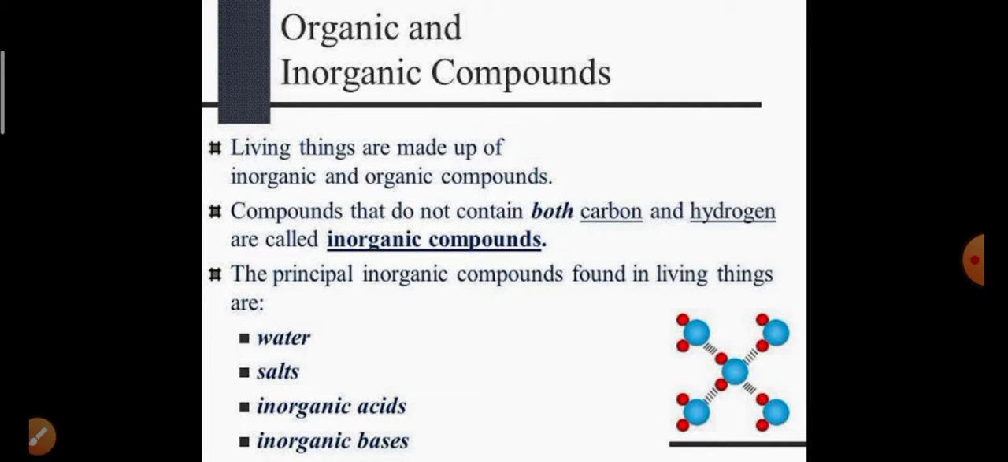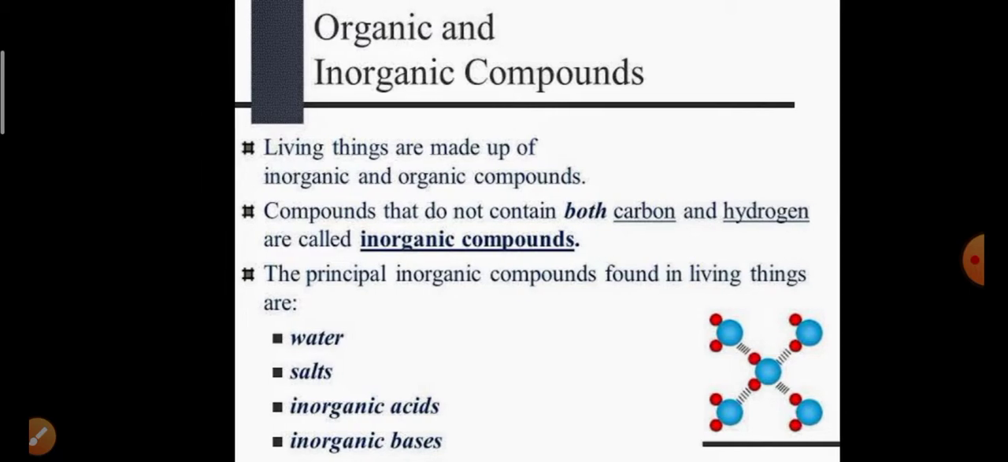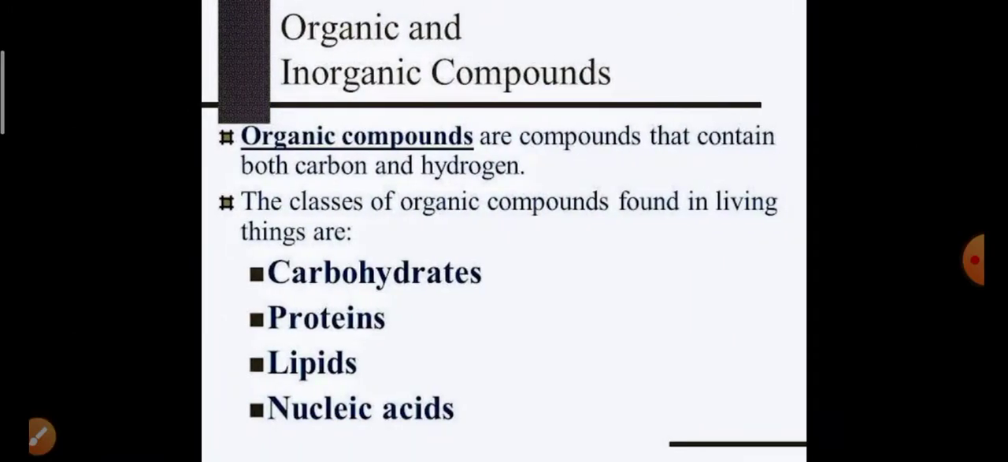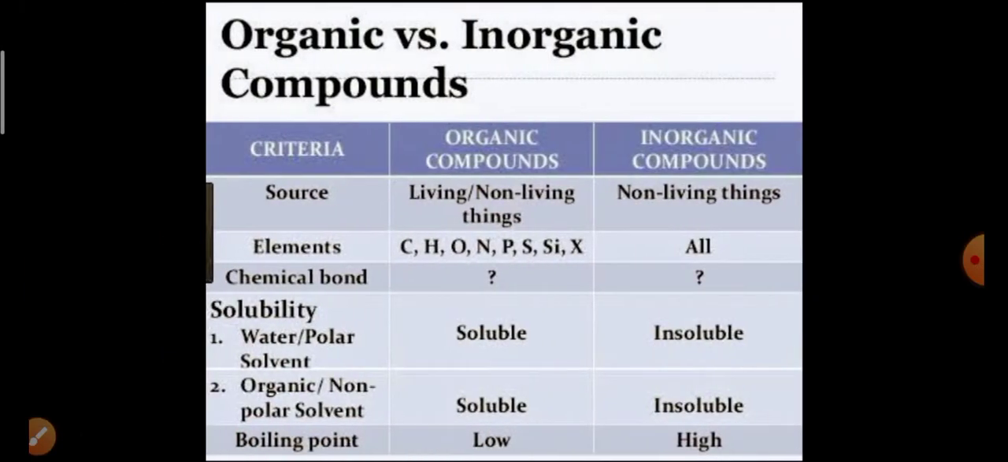Okay. So compounds that do not contain both carbon and hydrogen are called inorganic compounds. Examples are water, salt, inorganic acids, bases like this. And the organic compounds are those that contain both carbon and hydrogen, as I told you. So which are the organic compounds? That is carbohydrate, protein, lipid, nucleic acid, etc. Okay. So in comparison between organic and inorganic, we can see living or non-living things contain carbon, hydrogen, oxygen, nitrogen, phosphorus, sulfur, all these things. But carbon is compulsory in organic compounds. These are soluble, we discussed, boiling point less, and all these things.